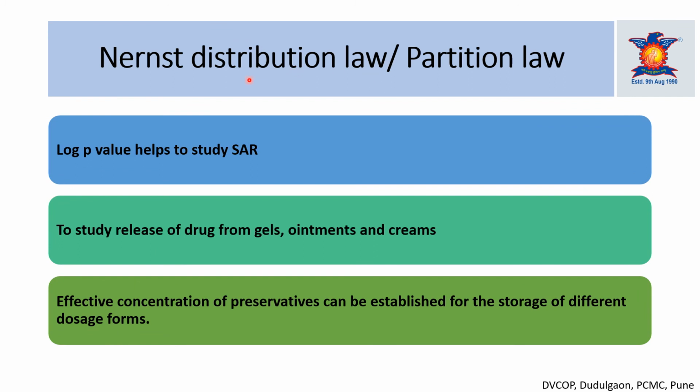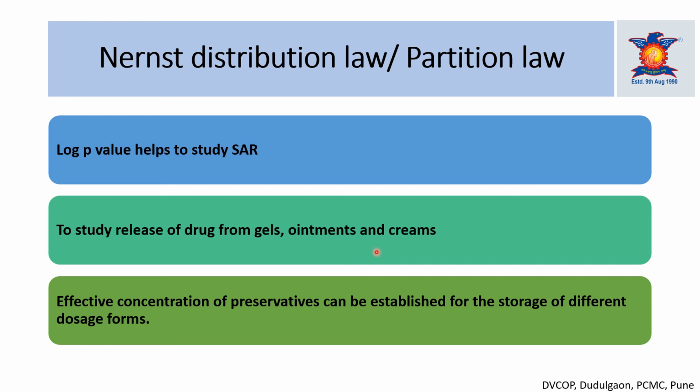Next application of this distribution law, or the partition coefficient, is that the log P value is very helpful to study the structure activity relationship. To determine the structure activity relationship of any particular drug, we can use the log P value. Next application is to study the release of drug from gel, ointment and cream.